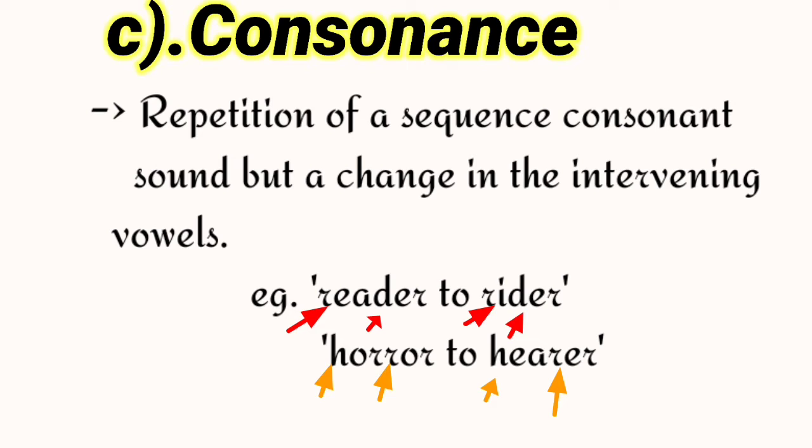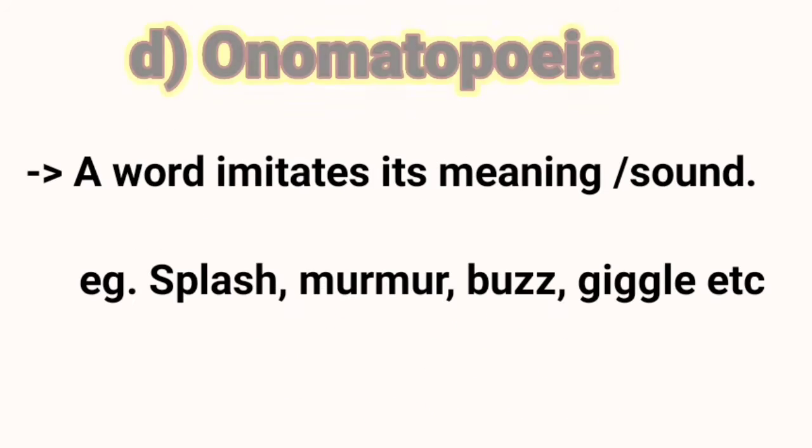Consonance. It is the repetition of the same consonant sound within a group of words. It can occur anywhere within the words, at the beginning, middle, or end, and in stressed or unstressed syllables. For example, reader to rider. Another example, horror to hearer.